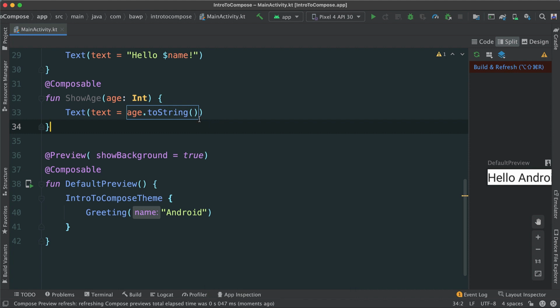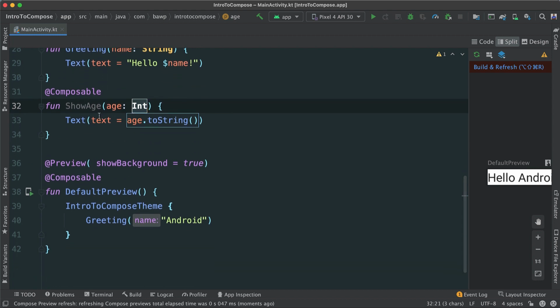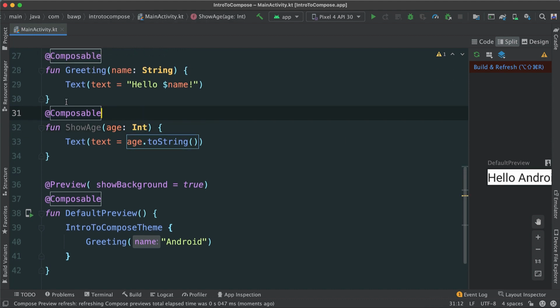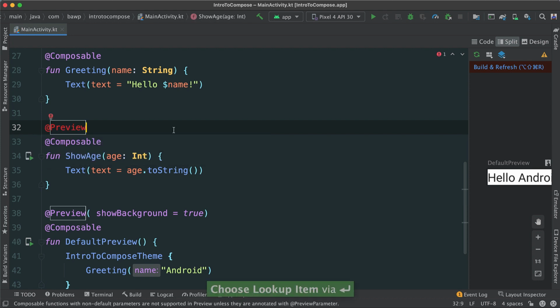Okay, so we have this show age. We pass age int. So essentially it's similar to this. Okay. So what happens here, if I want it to be previewed here, right, I can do so. How do I do that? Well, at the top, I'm going to say @Preview, something like this.